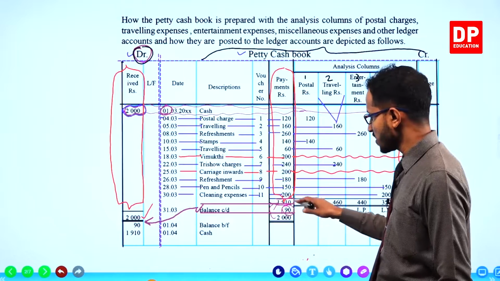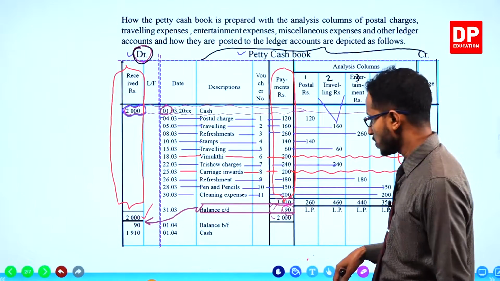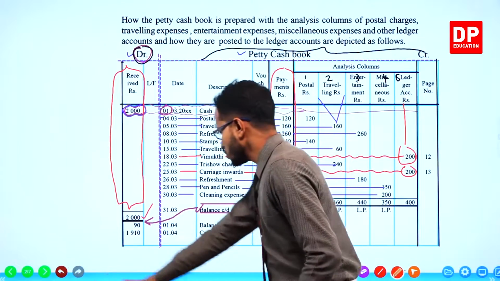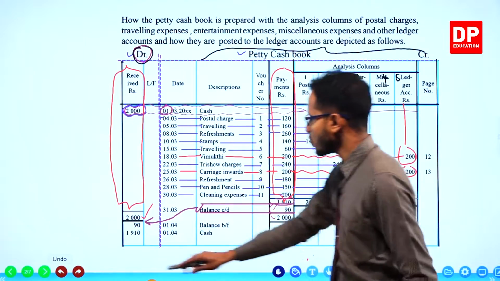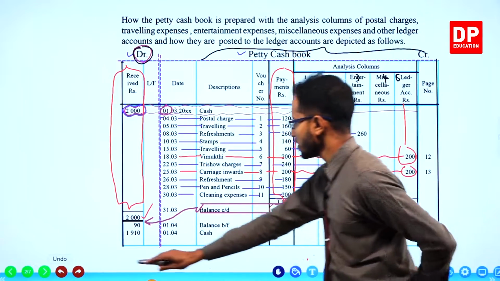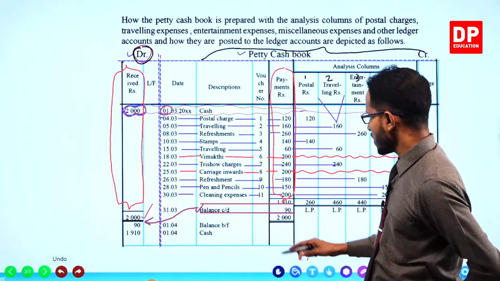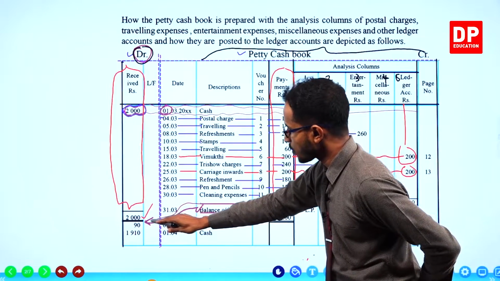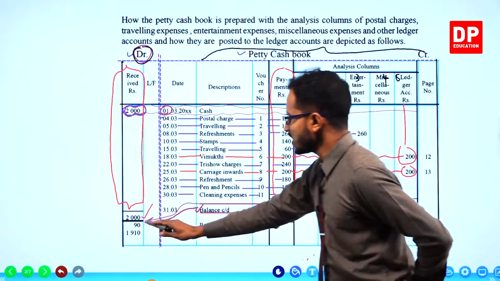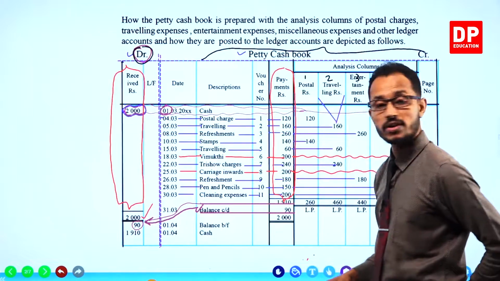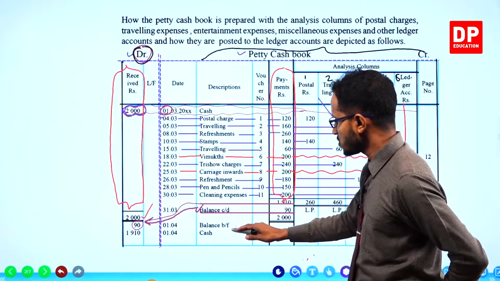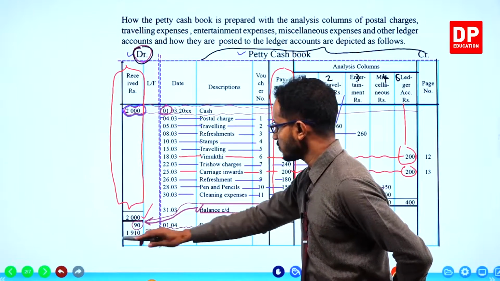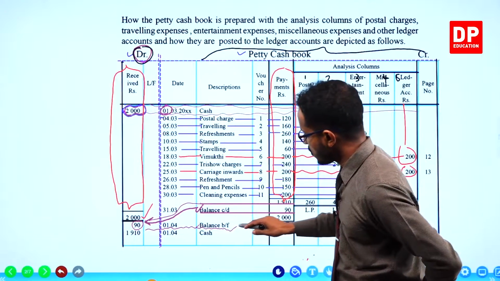So 90 is the balance carried down. That balance carried down should be brought forward to the debit side again. That is what I tried to show with this arrow. This 90 is the balance brought forward to the debit side. You write balance brought forward in the description column. That is done on the 1st of next month. The date should be the 1st of next month.